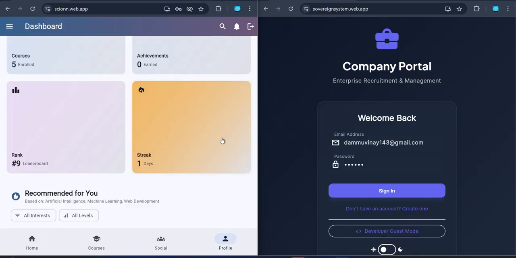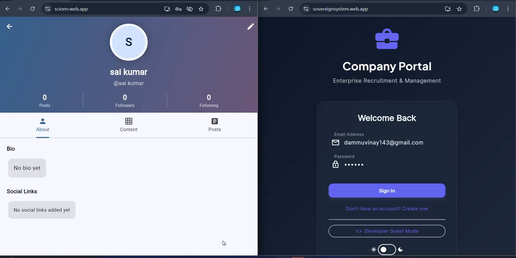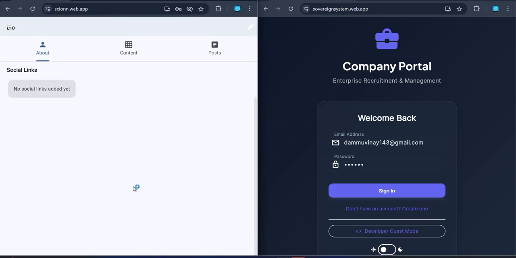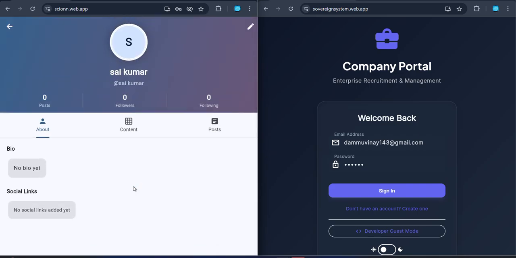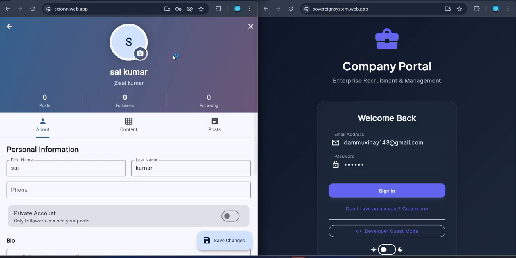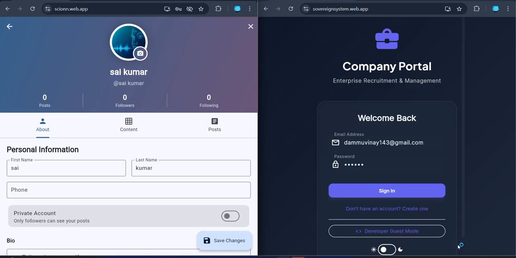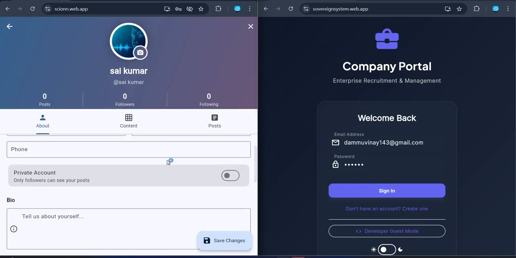Okay. Now let's see the profile details. You can see like every social media platform, it has some details we can edit. Let's say the name is Sai Kumar. I can edit my name, or I can set my profile picture.